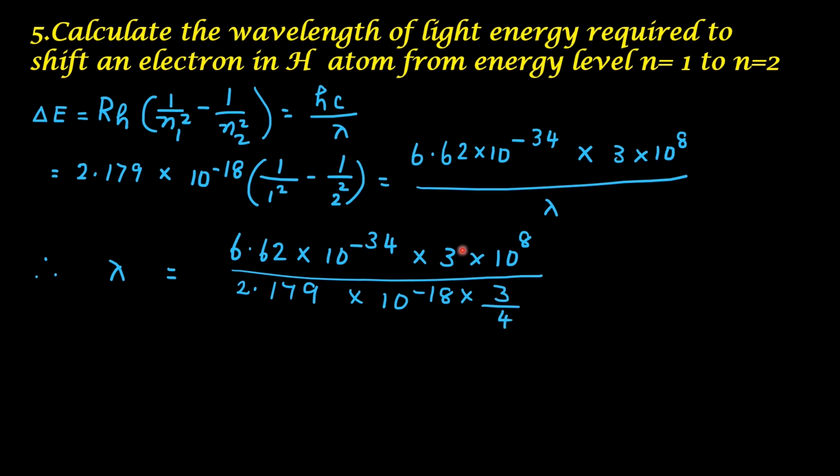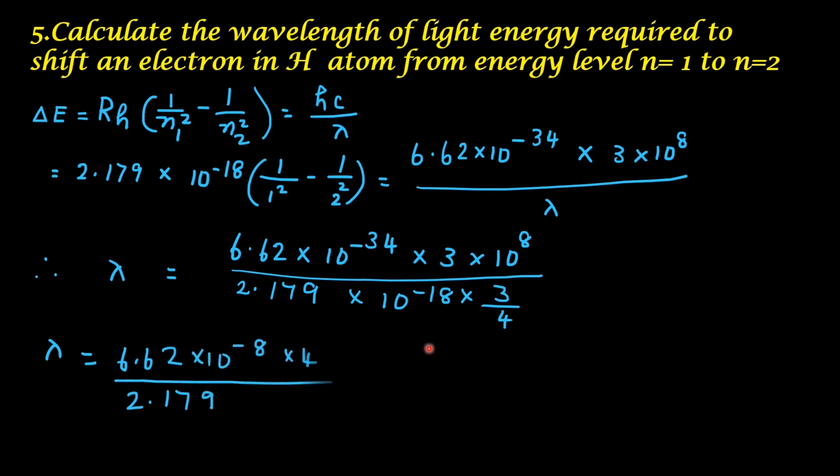This 3 and this 3 will get cancelled. This 4 will get shifted to the numerator, and manipulating 10 raised to minus 34 in the numerator, 10 raised to minus 18 in the denominator, and again 10 raised to 8 in the numerator, we get lambda equal to 6.62 into 10 raised to minus 8 into 4 by 2.179.